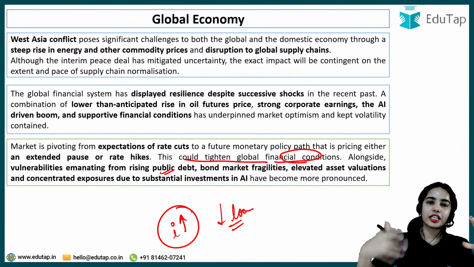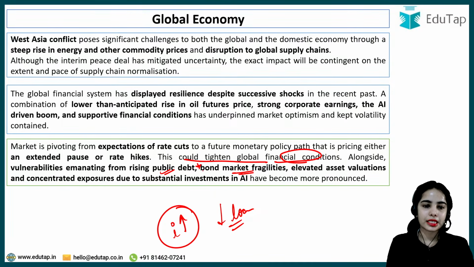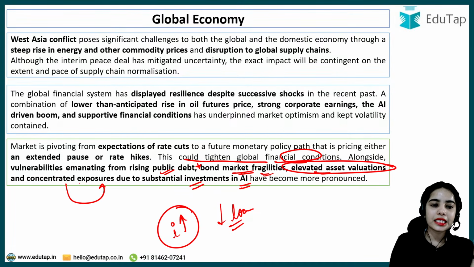The public debt is continuously rising. This is becoming a major problem. There are bond market fragilities coming up, which we will discuss in the coming slide also. The bond market is becoming fragile and more volatile, with elevated asset valuations and concentrated exposures due to substantial investment in AI. Okay, so there is elevated asset valuation and concentrated exposure.